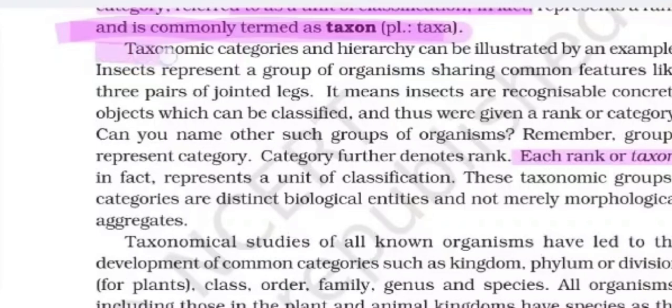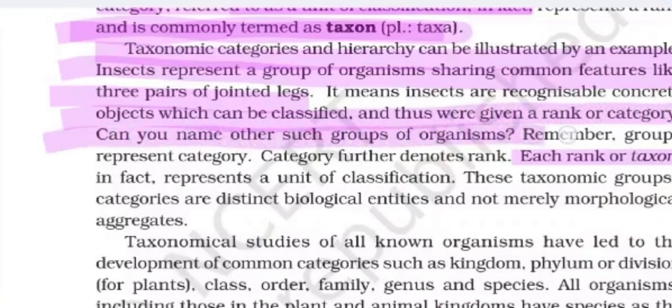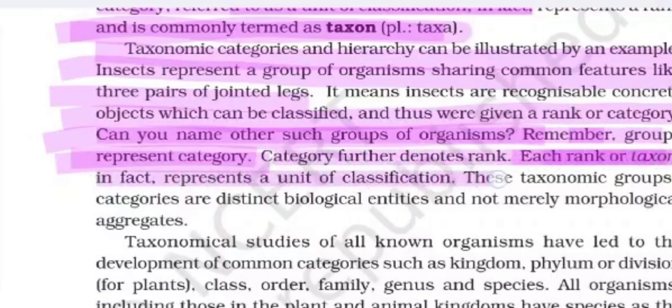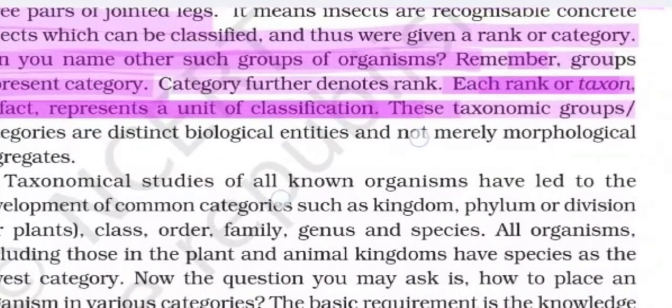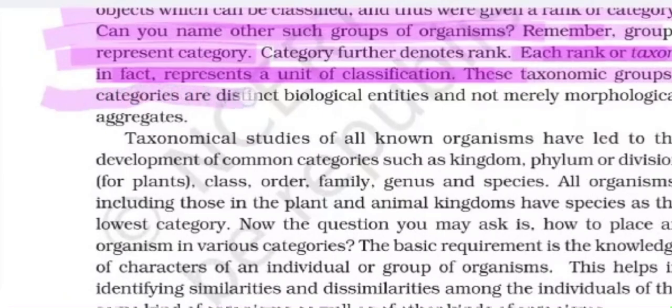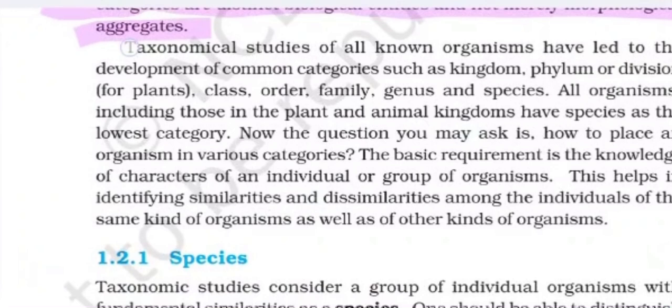Taxonomic categories and hierarchy can be illustrated by an example. Insects represent a group of organisms sharing common features like three pairs of jointed legs. It means insects are recognizable, concrete objects which can be classified, and thus are given a rank or a category. Can you name other such groups of organisms? Remember, groups represent categories. Category further denotes rank, and each rank in fact represents a unit of classification. These taxonomic groups or categories are distinct biological entities and not merely morphological aggregates.